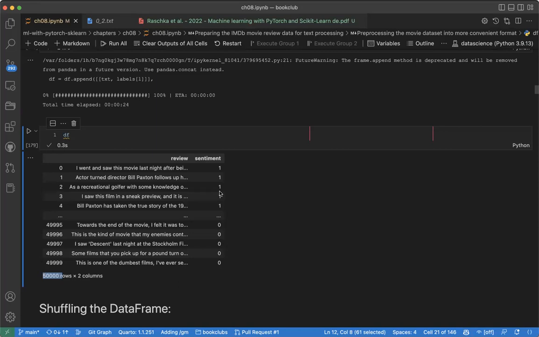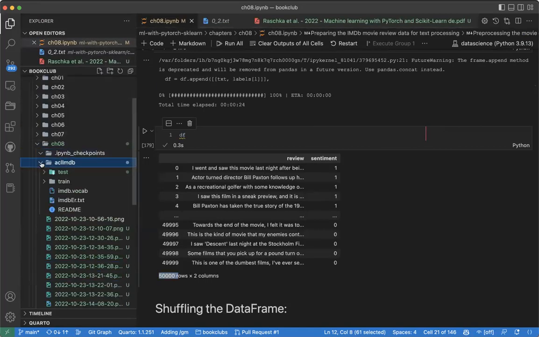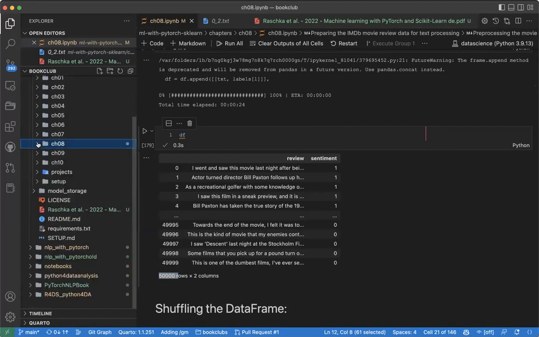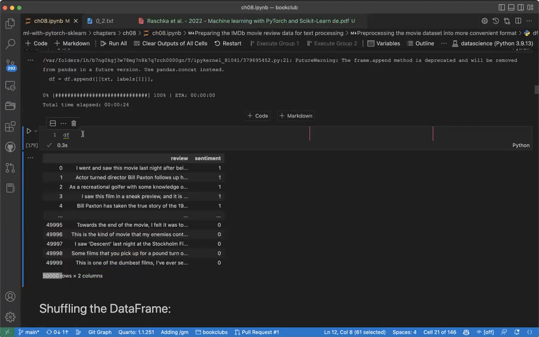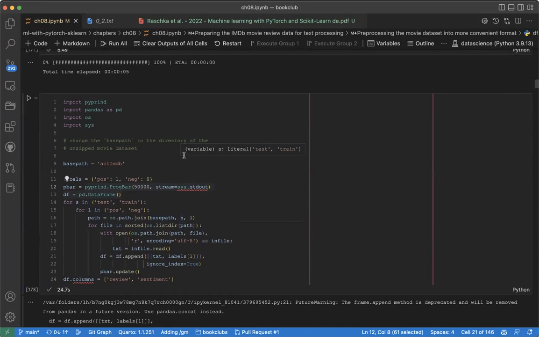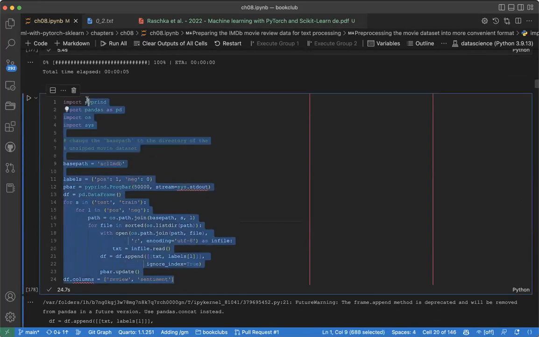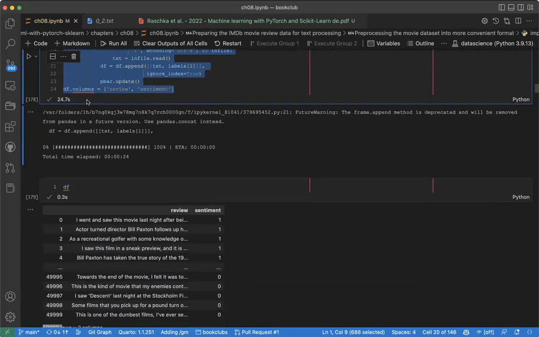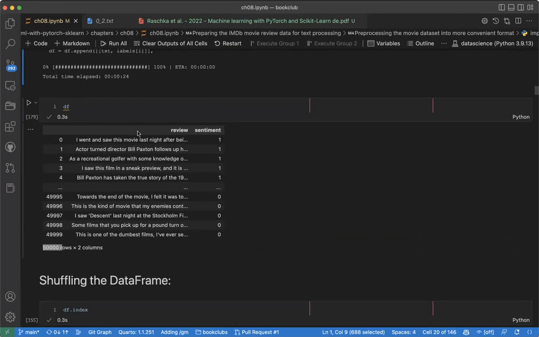Sometimes nobody will give you data in this format. You need to write code that will do that. Sometimes you'll be given only a single CSV with the columns. Because here we were given the data in nested folders, that is why we need to write a script to open the files and get the data into a data frame. So here we have our data frame.